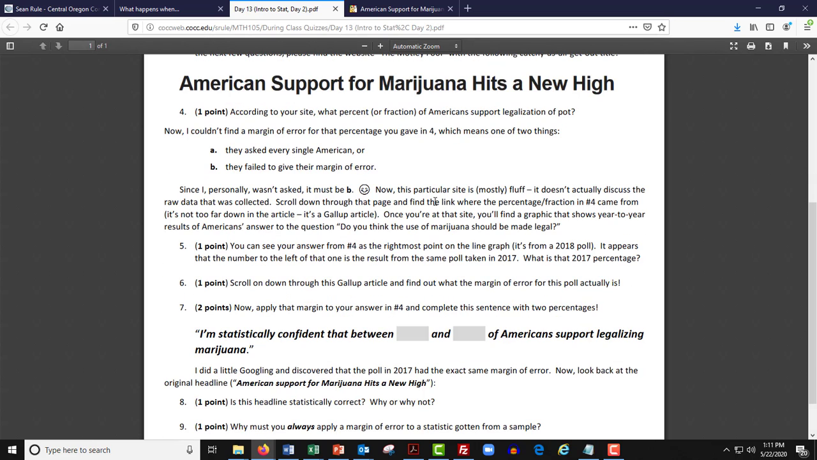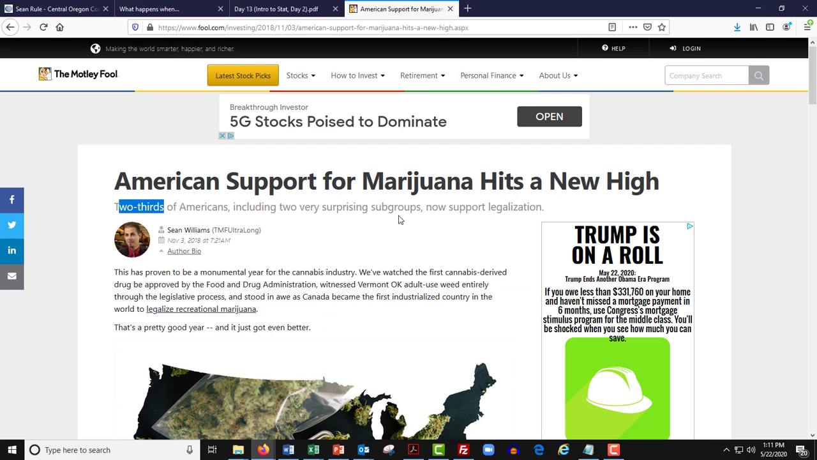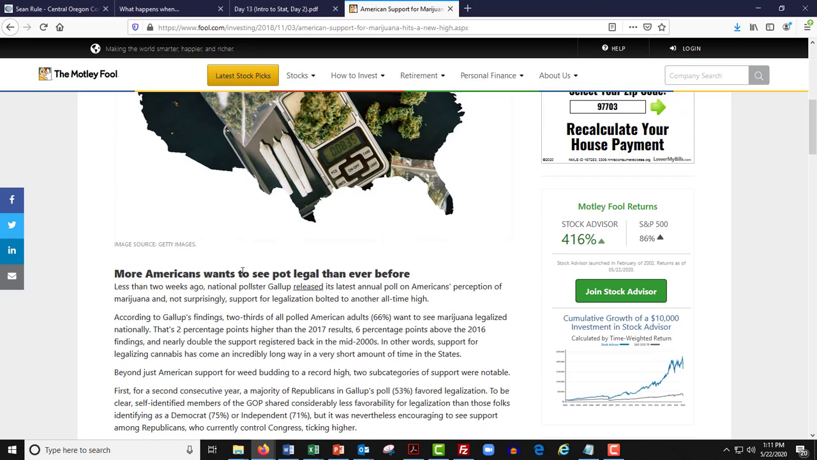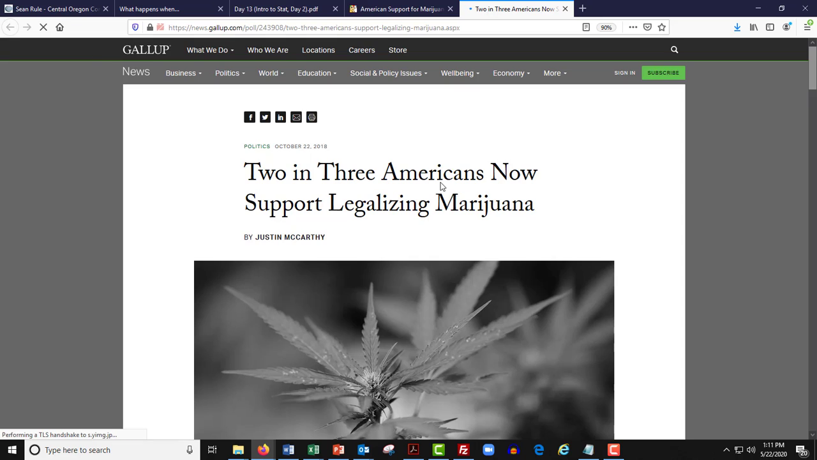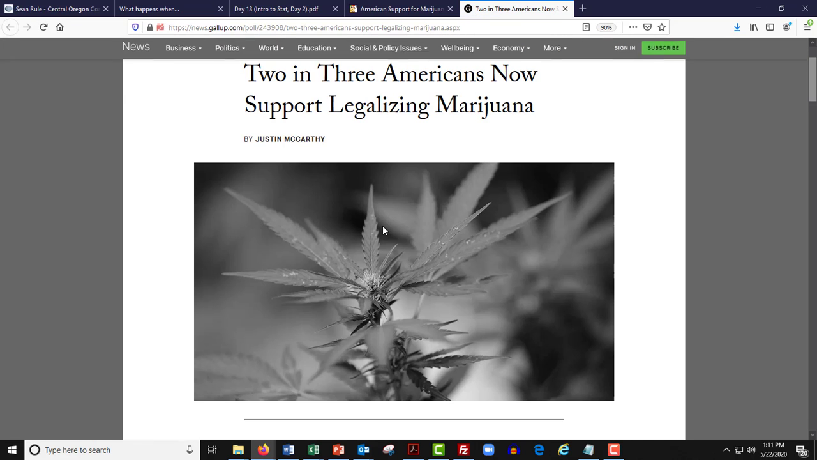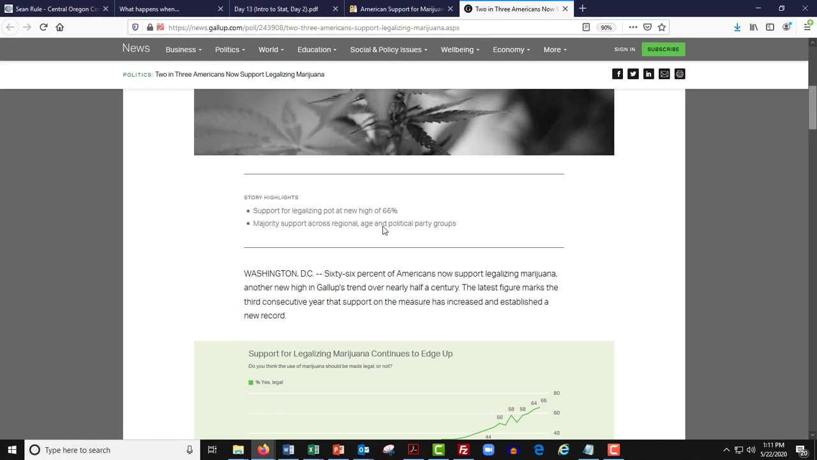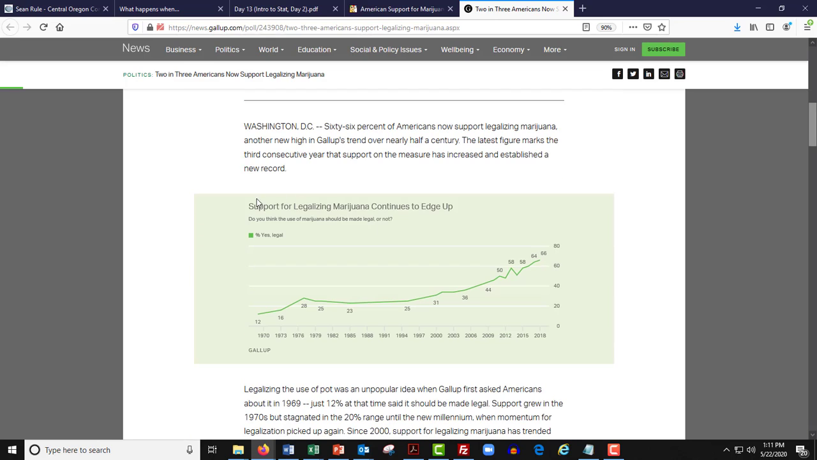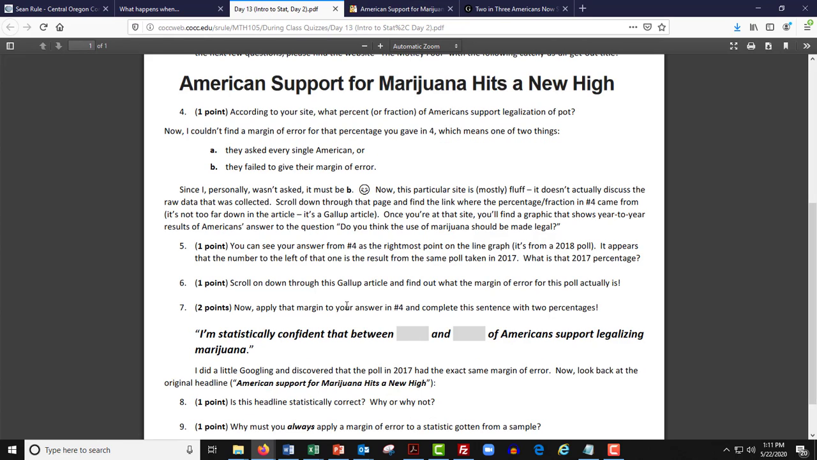We got to go find the study. So it's down here. Yep, Gallup released its latest annual poll. I'm not sure this one's the latest anymore, but it's the one we'll use for this. 2 in 3 Americans now support legalizing. There we go. Support for legalizing marijuana continues to edge up. There it is. There's your 66. That's the 2/3. And it looks like the one right before it was 64. And I believe we just answered, yep, number 5. 64 was the one previous.